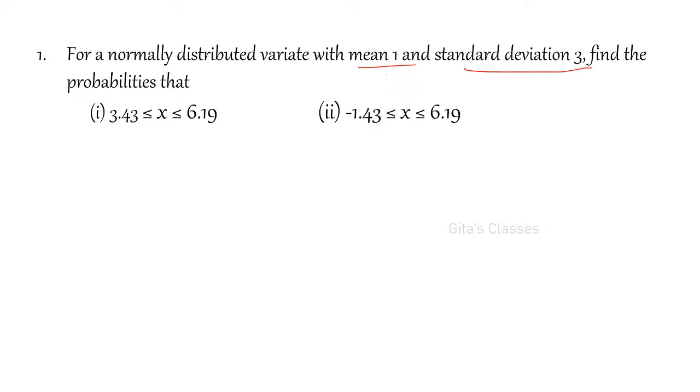The first one answer is 0.1672, and for the second one it is minus 1.43. This is 0.7492. Okay, these are the answers. We'll go to the next question.